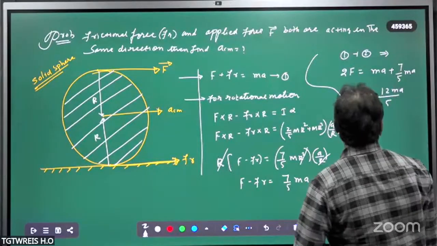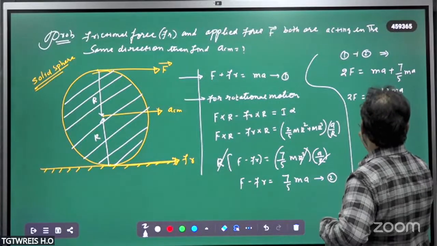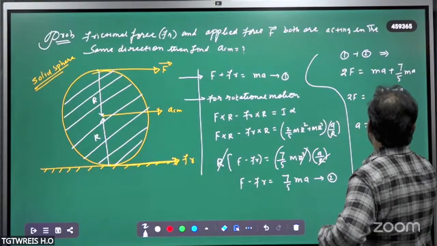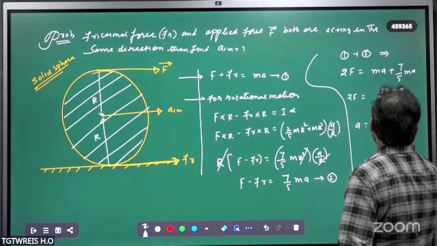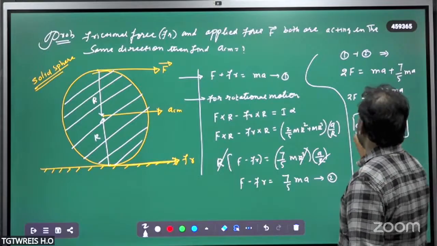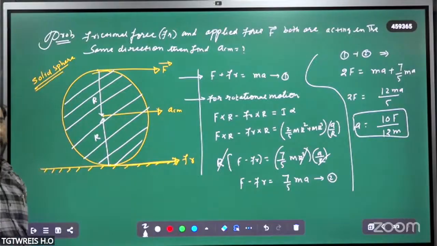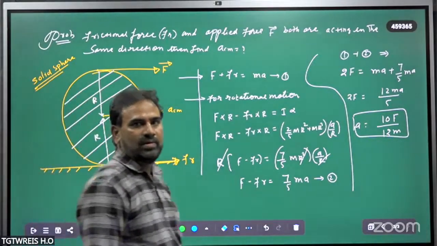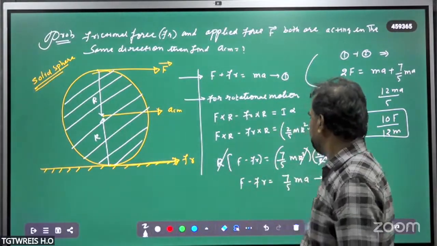Next, A is equal to 10F upon 12 M. So with this acceleration, the center of mass of the sphere would be moving. Is it clear or not? Okay.